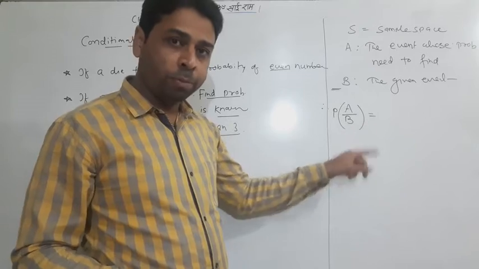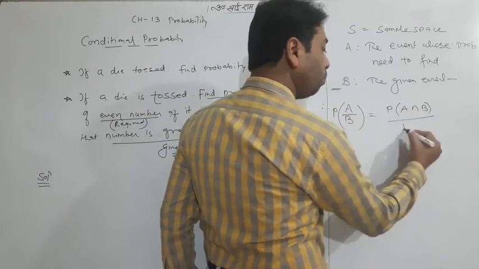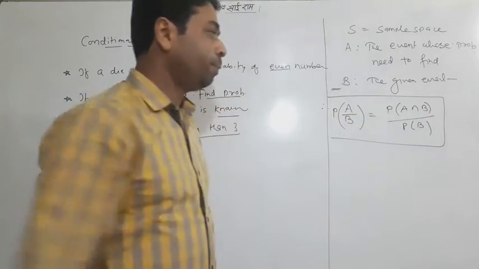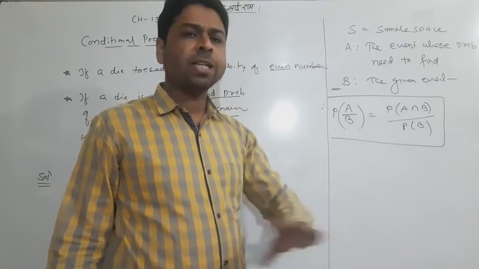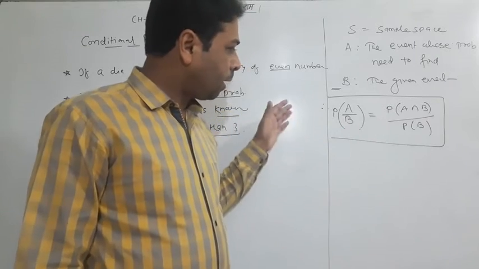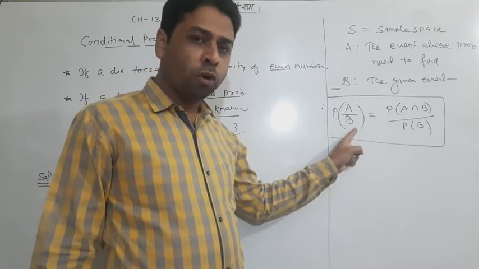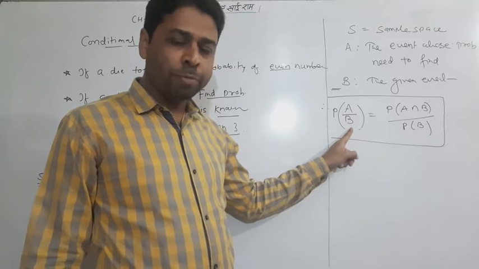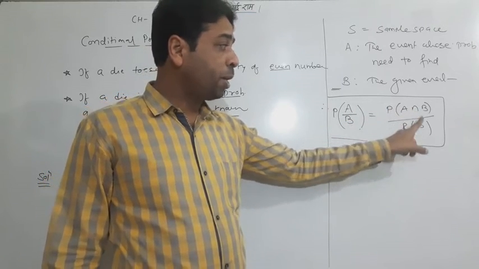So P of A upon B, and the formula it follows is P of A intersection B upon P of B. That intersection you know, you studied in class 11th, I taught you all. So P of A intersection B upon P of B, that is a simple formula. One can understand it in a single pace. So P of A upon B is equal to, now keep in mind I have taught you the meaning: probability of A when B has been given, B has occurred, B is well known. Then the formula is P of A intersection B upon P of B.